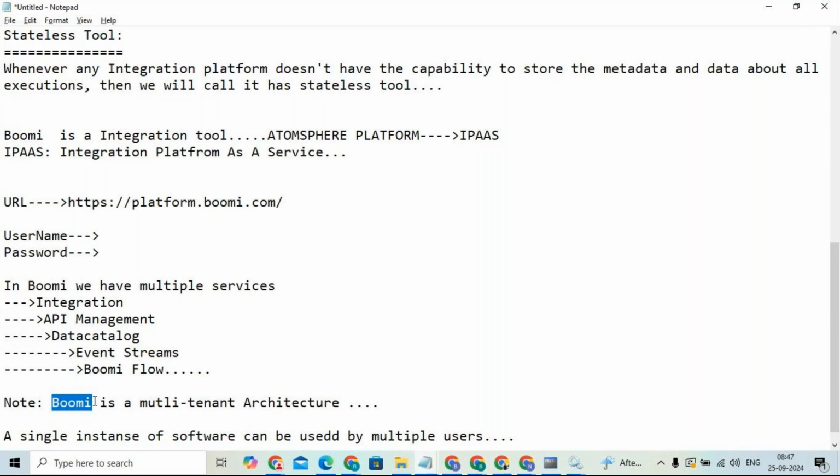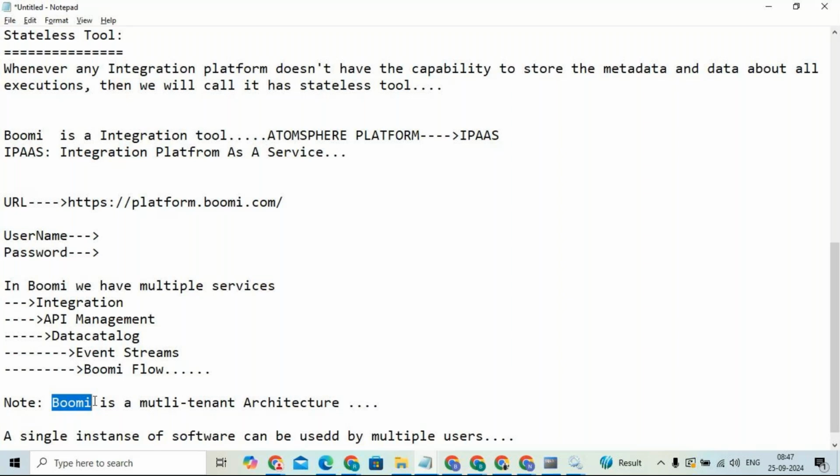TCS uses Boomi as their integration tool, and Infosys, IBM, and Accenture use it too. It's not that Boomi provides different software to TCS, to Infosys, or to Accenture. It's the same software, the same instance, used by multiple users.